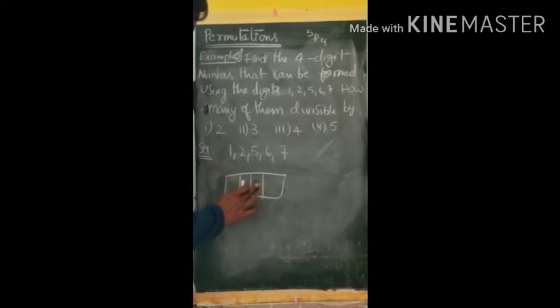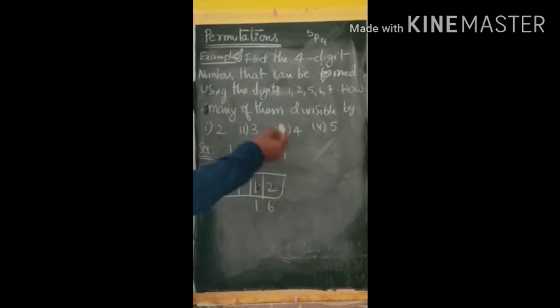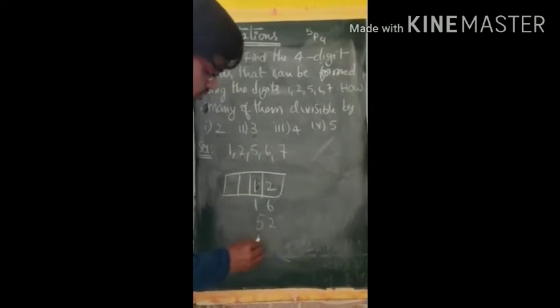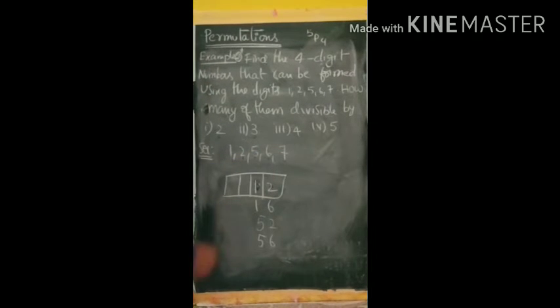the last 2 places must form a number divisible by 4. Suppose you place 1, 2: 12 is divisible by 4. 1, 5 not possible. 1, 6 also divisible by 4. 1, 7 not possible. Next, 2, 1 no. 2, 5 no. 2, 6 no. 2, 7 no. Next with 5. 5, 1 not divisible by 4. 5, 2 is divisible by 4. 5, 6 is divisible by 4. 5, 7 not possible.